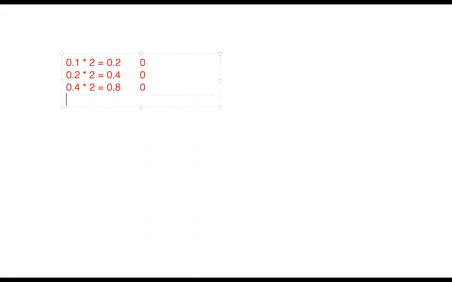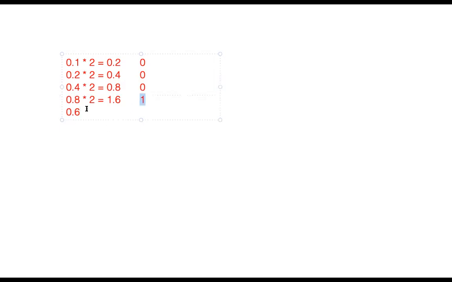Again 0.8 multiplied by 2 is equal to 1.6. So here we put 1, because we got 1 here. Next time, while calculating, we do not take 1.6, we take 0.6, because 1 is already taken.